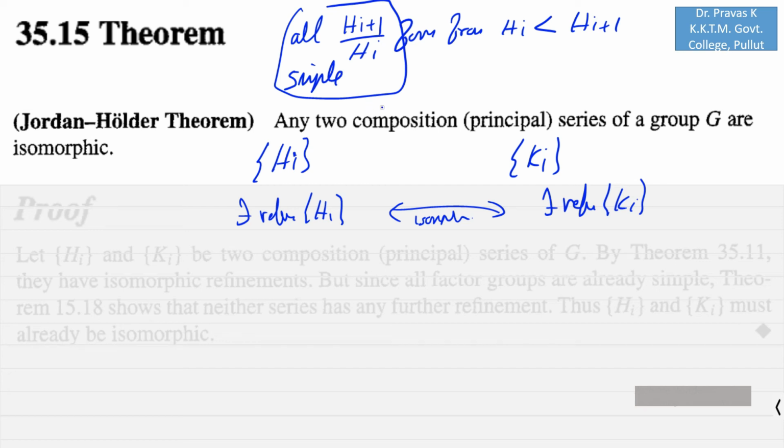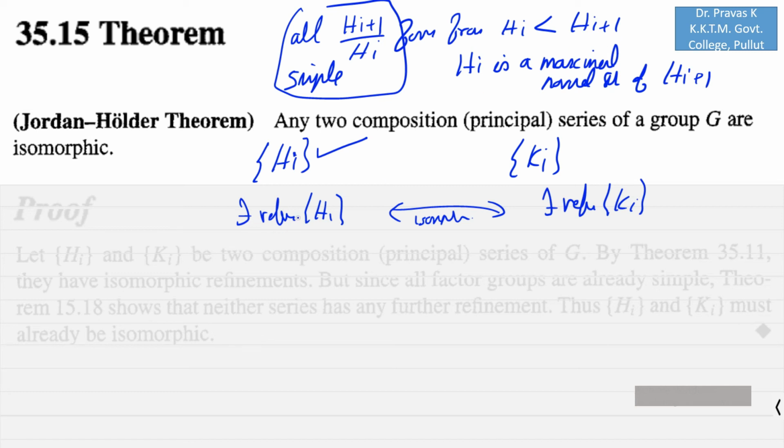But by another theorem, we know that Hi+1 over Hi is simple if and only if Hi is a maximal normal subgroup of Hi+1. So, being a maximal normal subgroup of Hi+1, you cannot find a refinement of the given series Hi by inserting a new element here, because Hi is already a maximal normal subgroup of Hi+1.